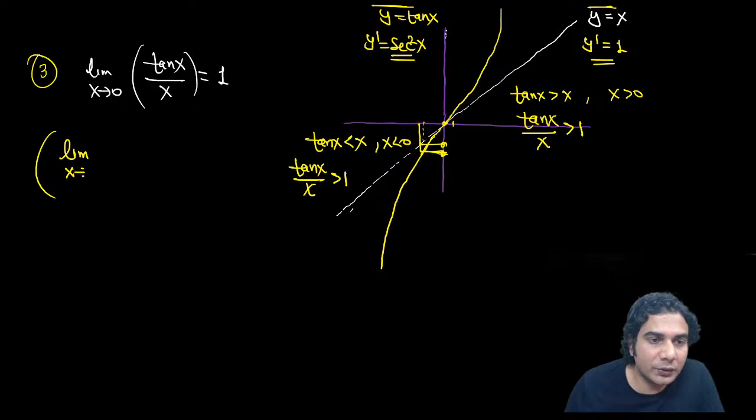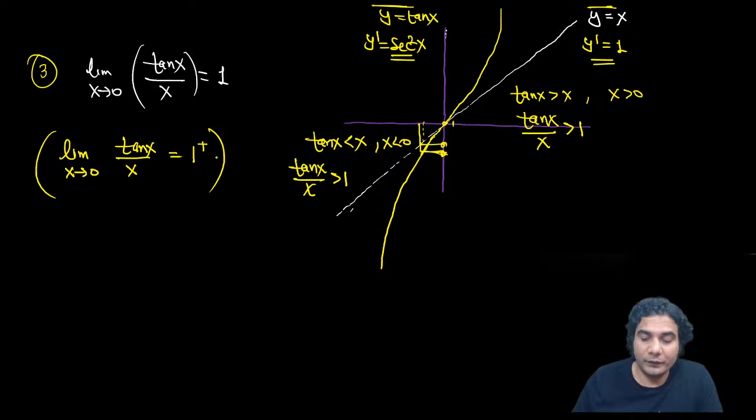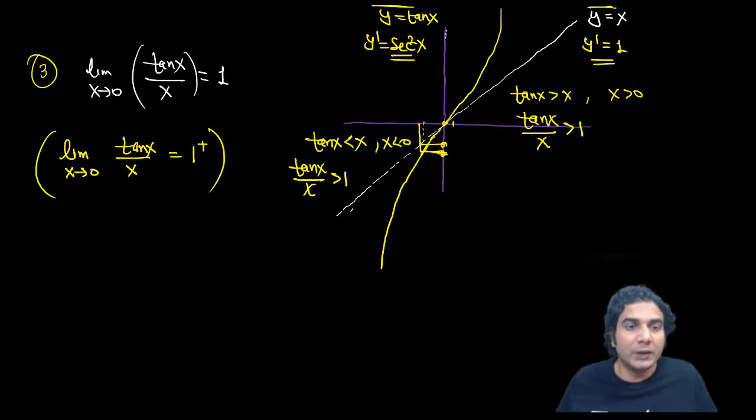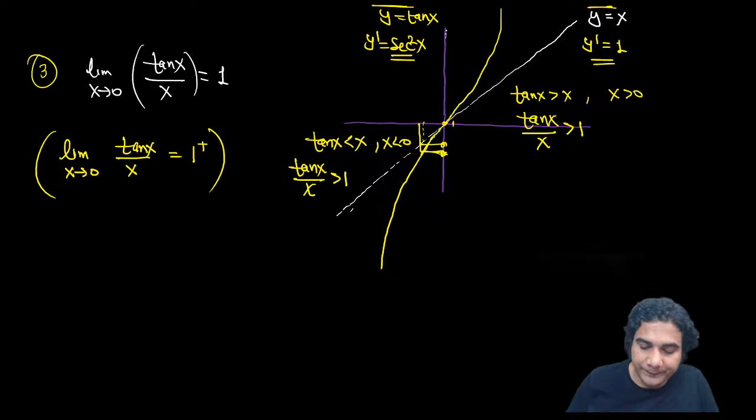Limit x approaching 0, tan x upon x, all right, is equal to 1 plus, all right? And you know, where are we going to use this? Whenever we have greatest integer function, fractional part function. So in all such questions, we'll use it, okay? So I'll give you some questions. Let's take one example.